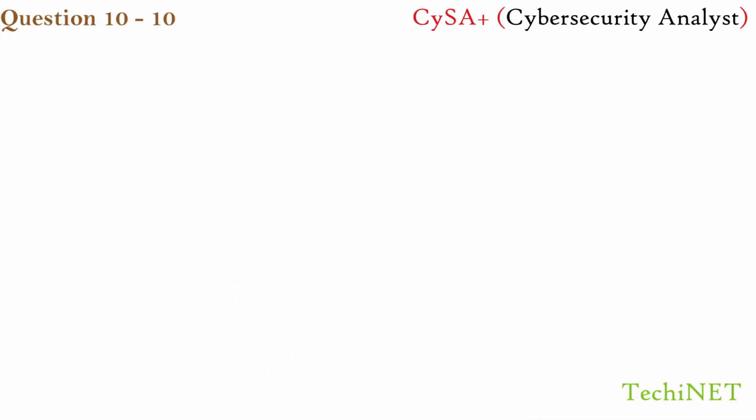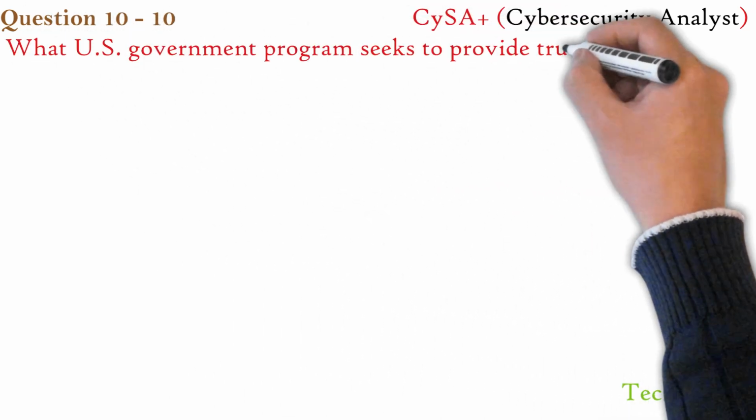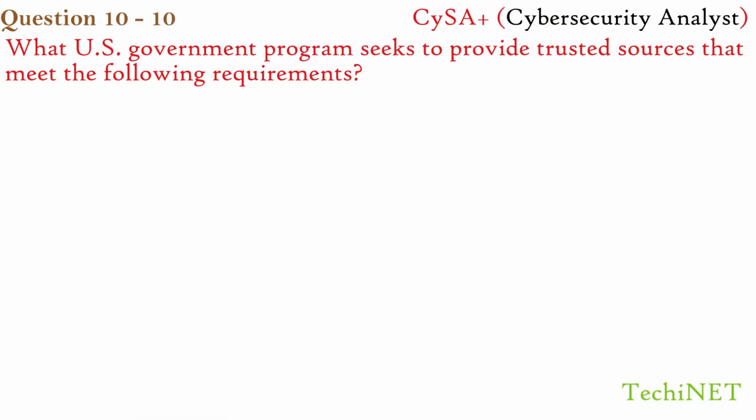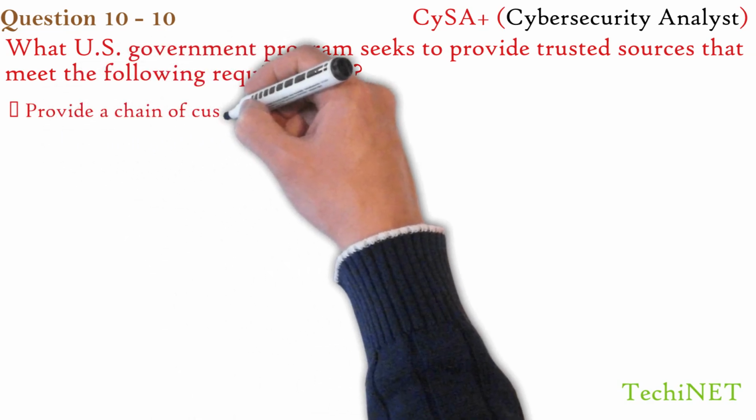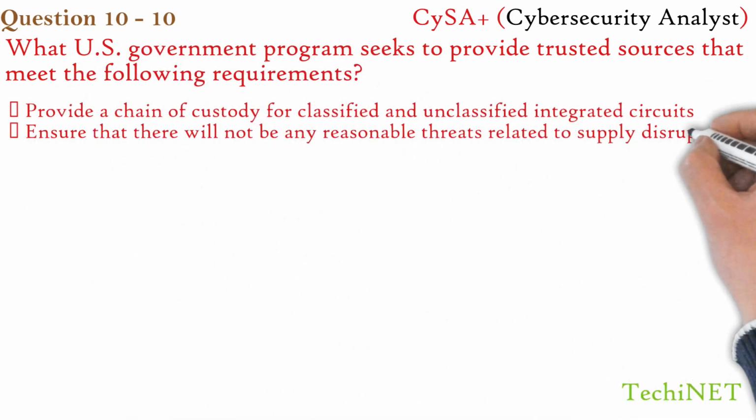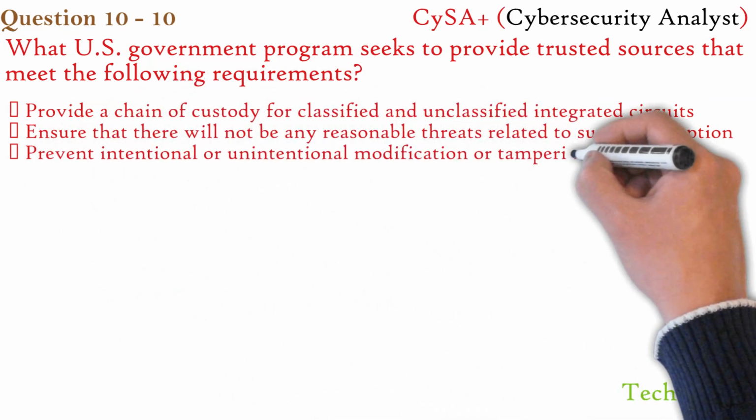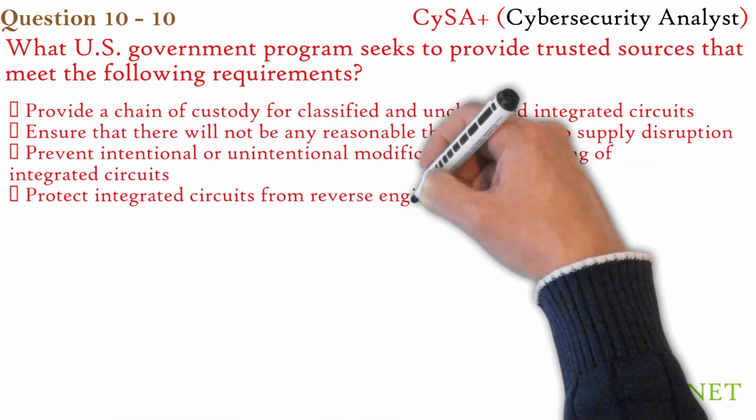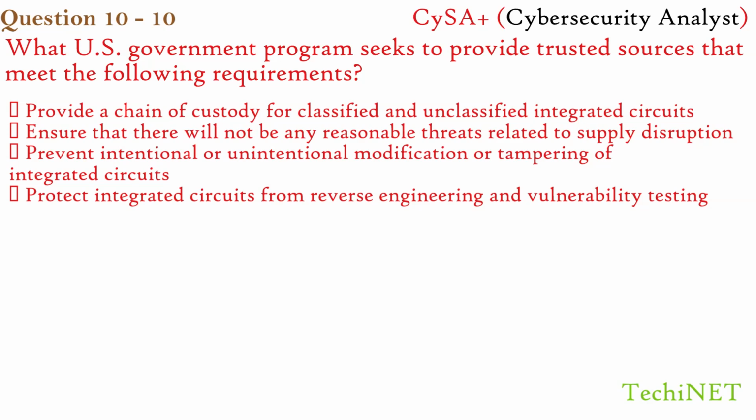Question 10. What U.S. government program seeks to provide trusted sources that meet the following requirements? Provide a chain of custody for classified and unclassified integrated circuits. Ensure that there will not be any reasonable threats related to supply disruption. Prevent intentional or unintentional modification or tampering of integrated circuits. Protect integrated circuits from reverse engineering and vulnerability testing.